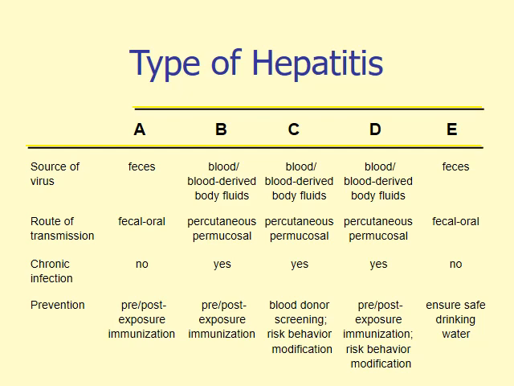Hepatitis D or delta agent, the source of virus is blood derived and body fluids. Route of transmission, percutaneous permucosal route. There is chronicity in infection with hepatitis D virus, and the prevention again is pre and post exposure immunization plus risk behavior modification.